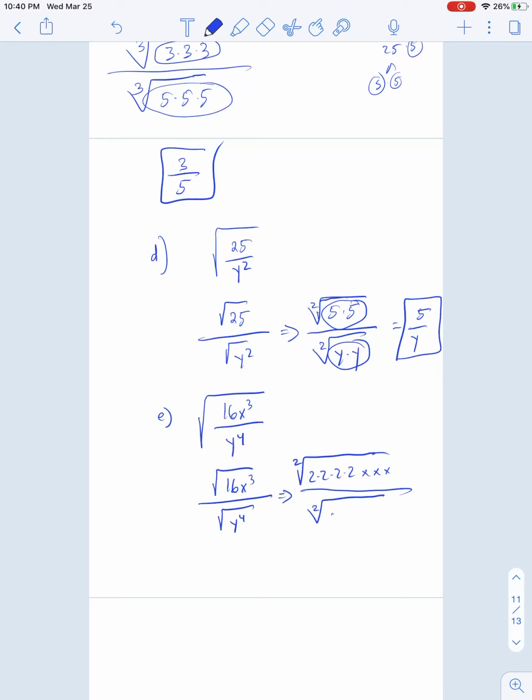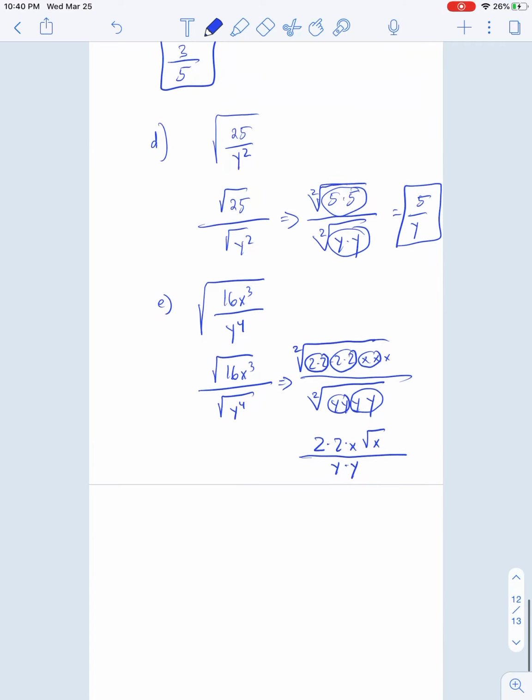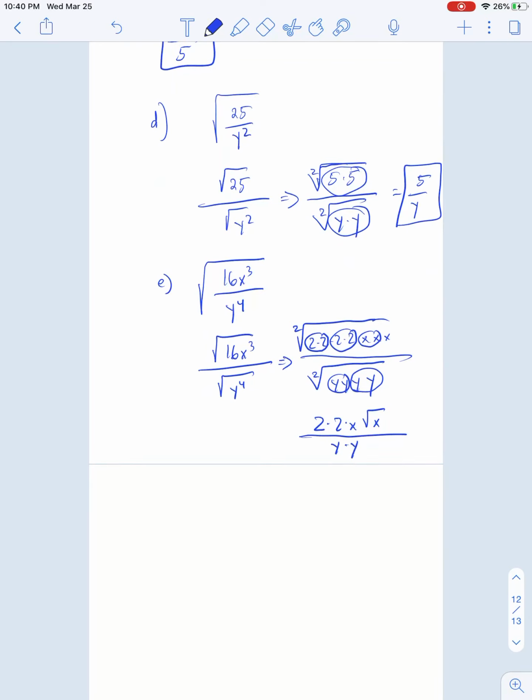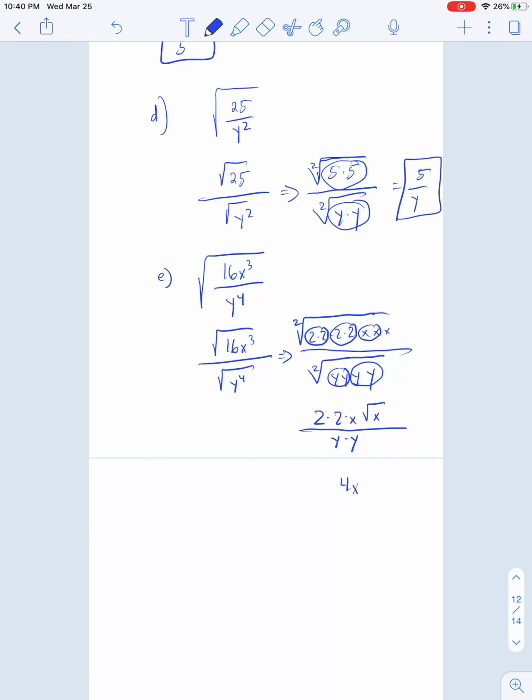All right. And down here we just have 4 y's. And once again, we're pulling groups of 2's. That's going to come out. Times that's going to come out. Times that's going to come out. We're left with just an x on the top. Bottom, that comes out. And that comes out. No more radical in the bottom at all. And we get here what? 4x square root of x over y to the power of 2.